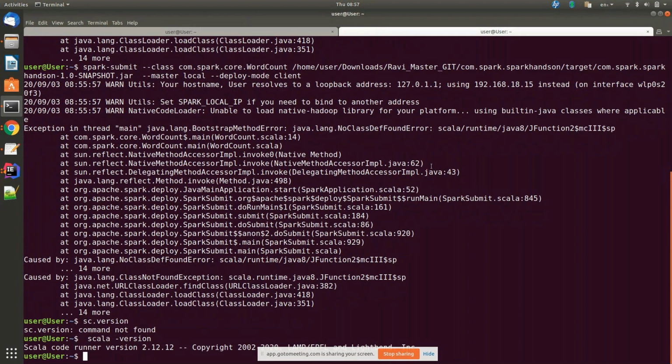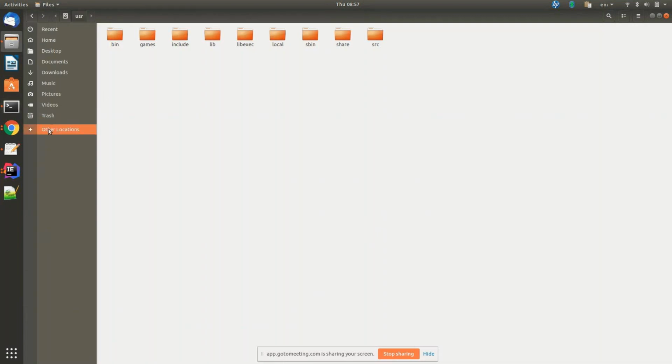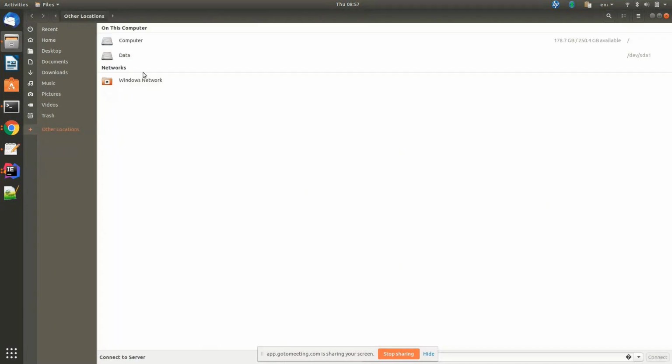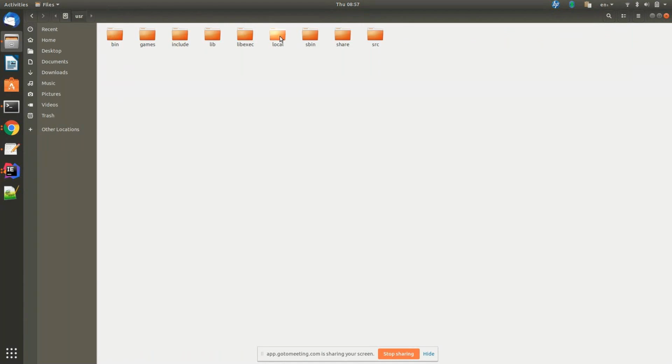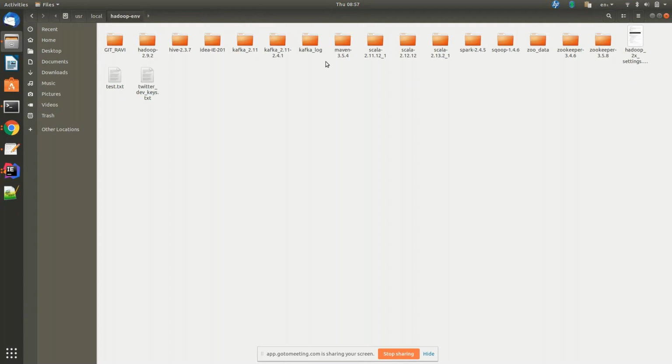Just one thing I need to check. Sorry, no, it's given. The Scala version is given. Yeah, I know. Just a minute. I have a Scala 2.11.12. Oh, that one is also there. Okay.